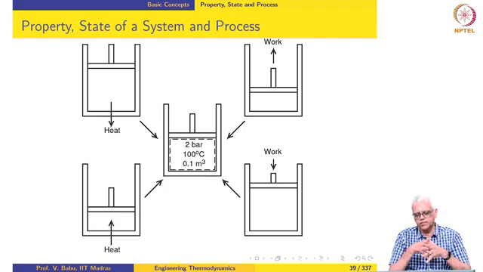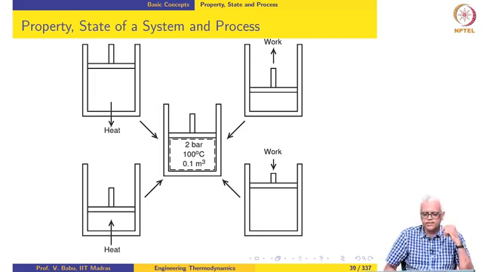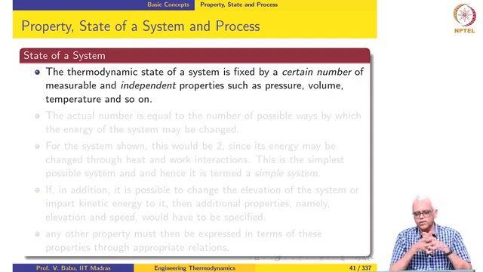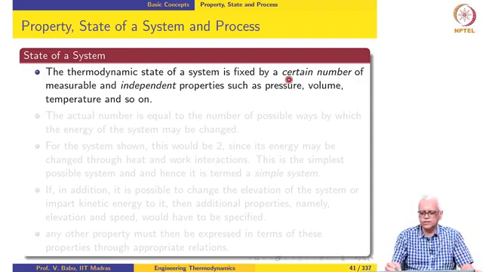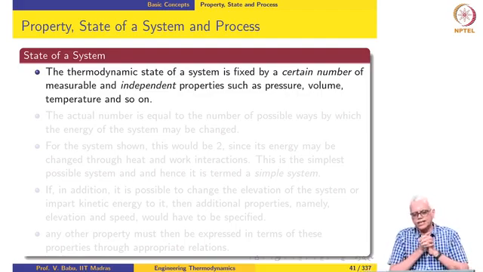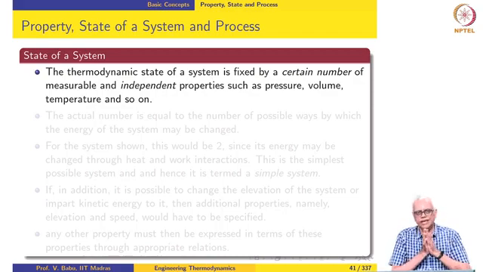So, we know that state of the system is fixed by a certain number of properties. How many do we require? Do I need all 3 or do I need only 2 or 1 sufficient? Okay. So, that is the question that we are going to answer here. Notice that there are 2 things in italics here, certain number and independent, both are italicized here. So, we will look at both of these as we go along. Let us look at independent first. Okay. What do we mean by independent?